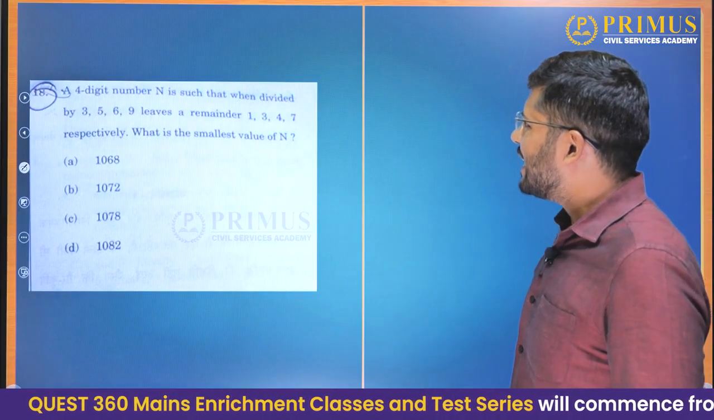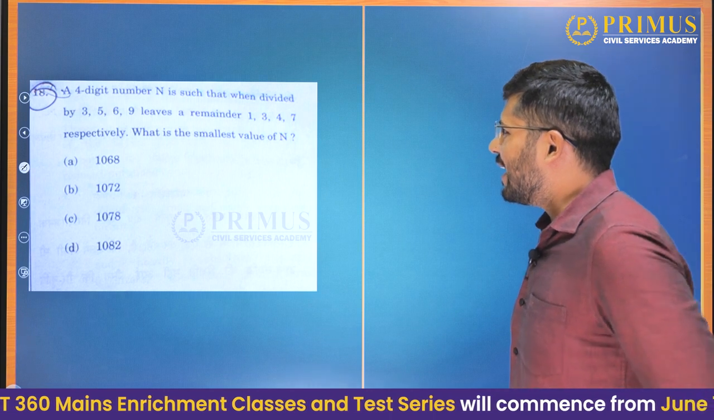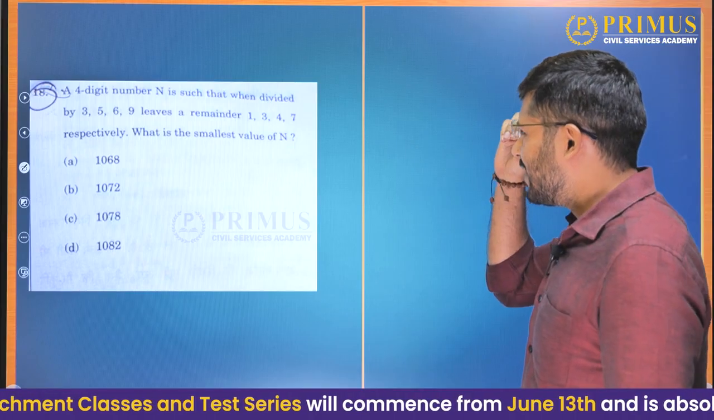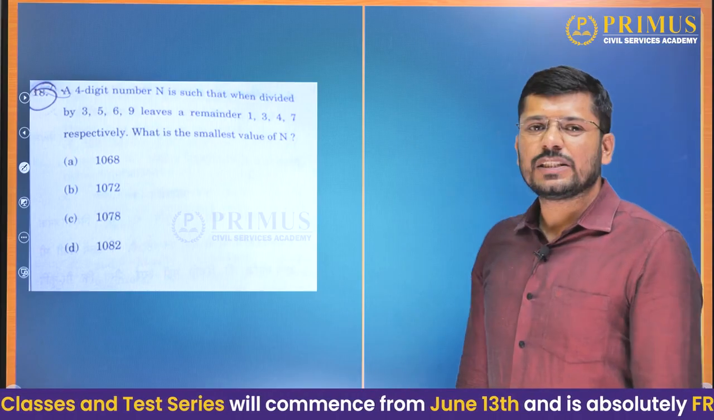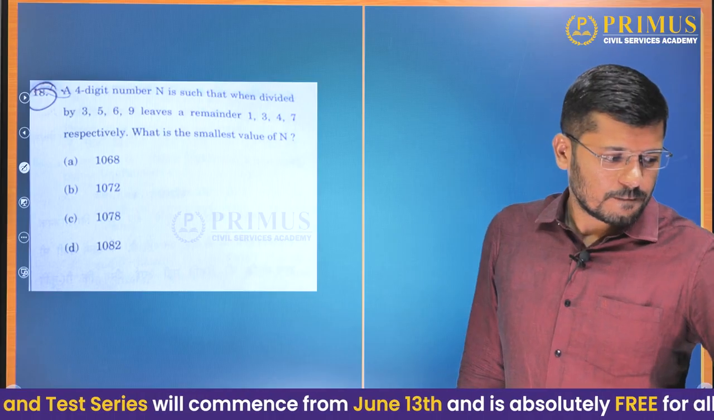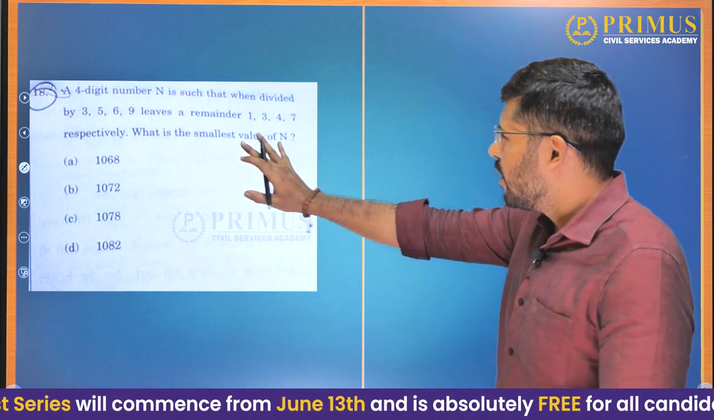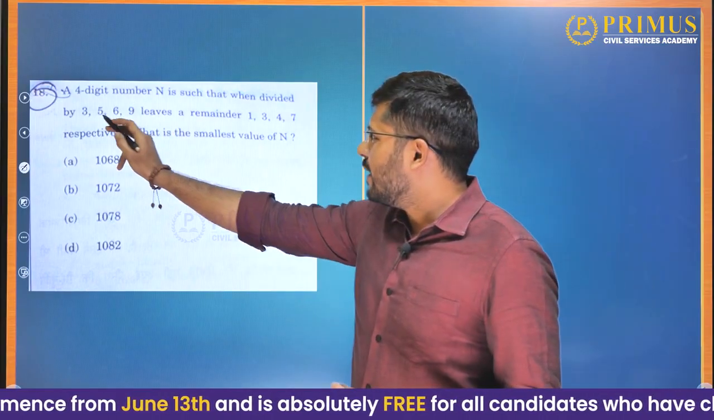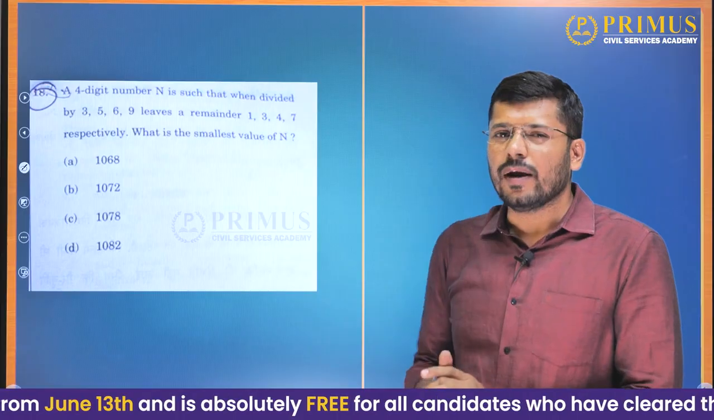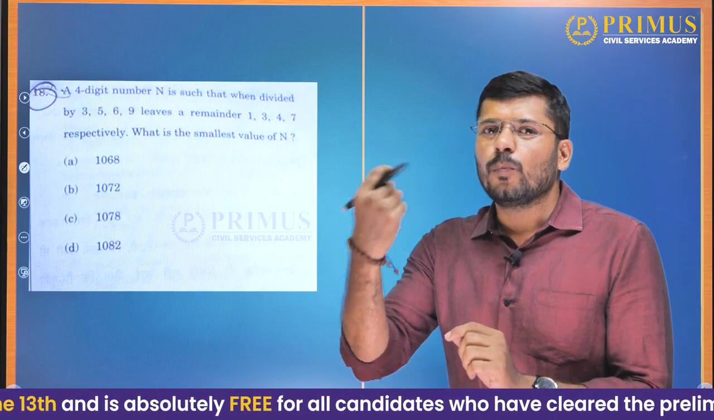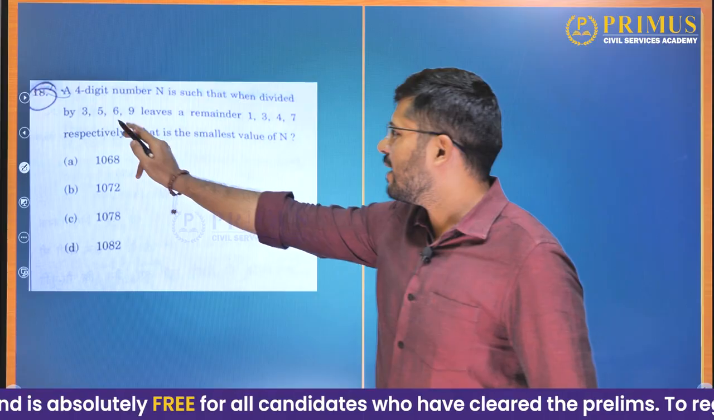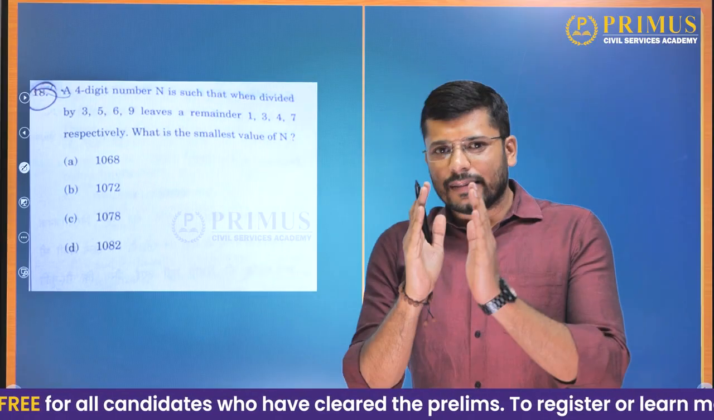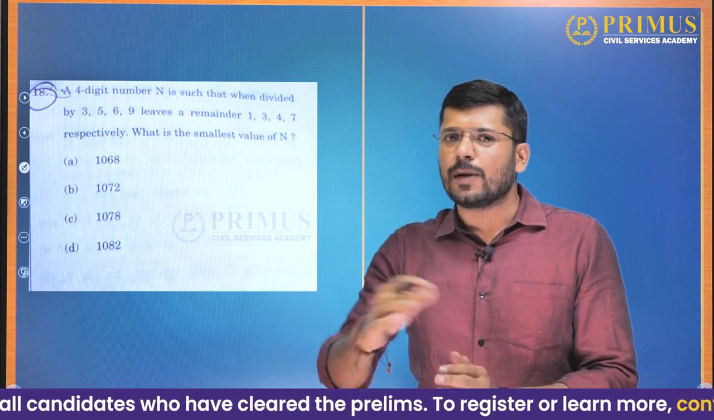A 4-digit number n is such that when divided by 3, 5, 6, 9 it leaves remainders of 1, 3, 4, 7 respectively. What is the smallest value of n? Now, when they tell us there is a 4-digit number, and when it is divided by 3 it leaves a remainder of 1, it means that the number is 1 more than a multiple of 3. And when divided by 5 it leaves a remainder of 3, it means that the number is 3 more than a multiple of 5.